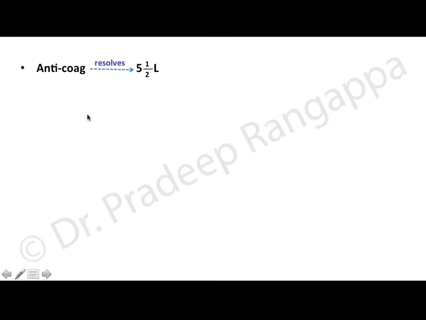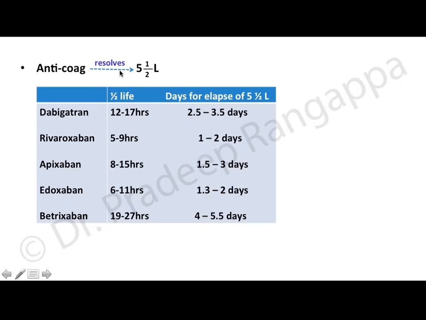We need to understand that when someone is on newer oral anticoagulants, the anticoagulation effect resolves after 5 half-lives of that particular drug. What that means is every newer oral anticoagulant has a half-life, and it needs to pass through 5 half-lives for the effect to completely wear off. For example, dabigatran: the half-life is 12 to 17 hours, so the days for elapse of 5 half-lives is 2.5 to 3.5 days.